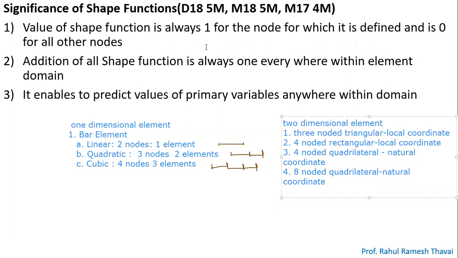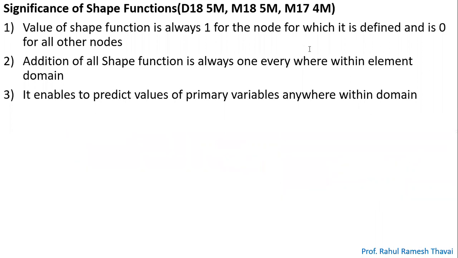See, the sum of the shape functions is always equal to 1, right? If you add all those shape functions, you will get a value equal to 1. What is the meaning of this? Shape function is defined for every node. Let's take the example of the three-noded triangular element, where you have 3 nodes.